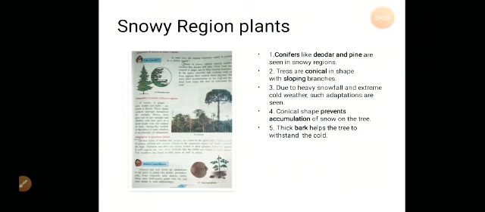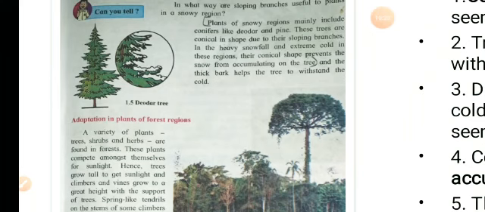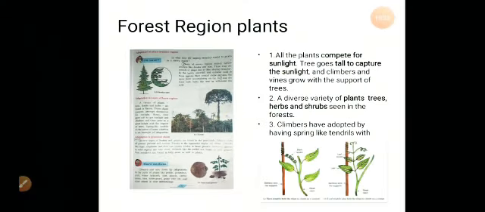In the heavy rainfall and extreme cold in these regions, the conical shape prevents the snow from accumulating on the tree, and the thick bark helps the tree to withstand the cold. So here you can observe the conical trees. Also the different shape of the leaves, needle shaped leaves. Okay, now let us go to the adaptation of plants in the forest region.